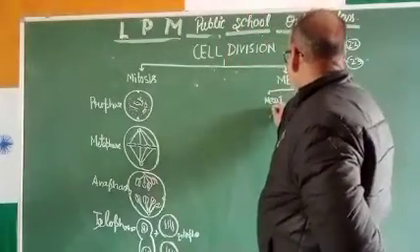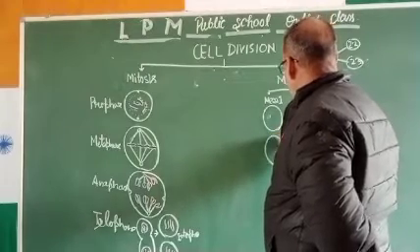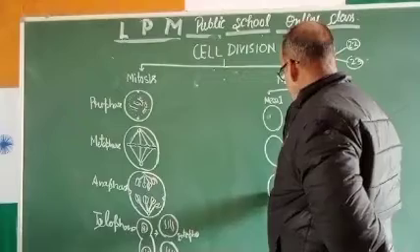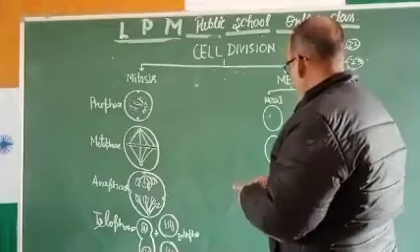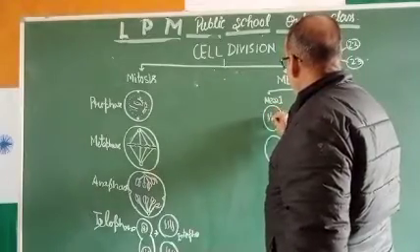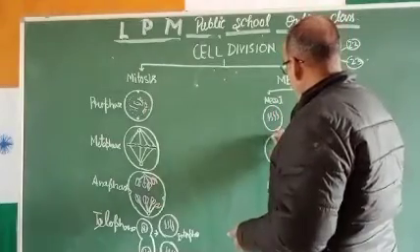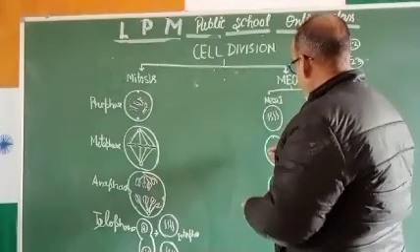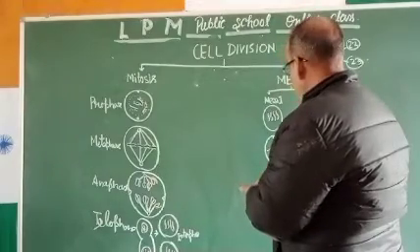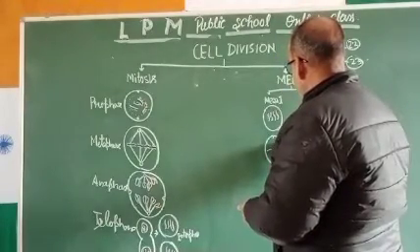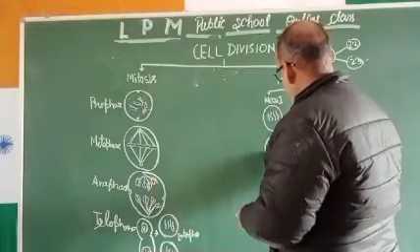And how? See this. Meiosis 1. In meiosis 1, this is the cell. This will be the cell. And this will be the cell. Furthermore, see this, what is happening? 1, 2, 3, 4. So what is happening here? Spindle fiber will be there, and there will be the equatorial division, and they will be caught by the spindle fibers like this, and this, and this.